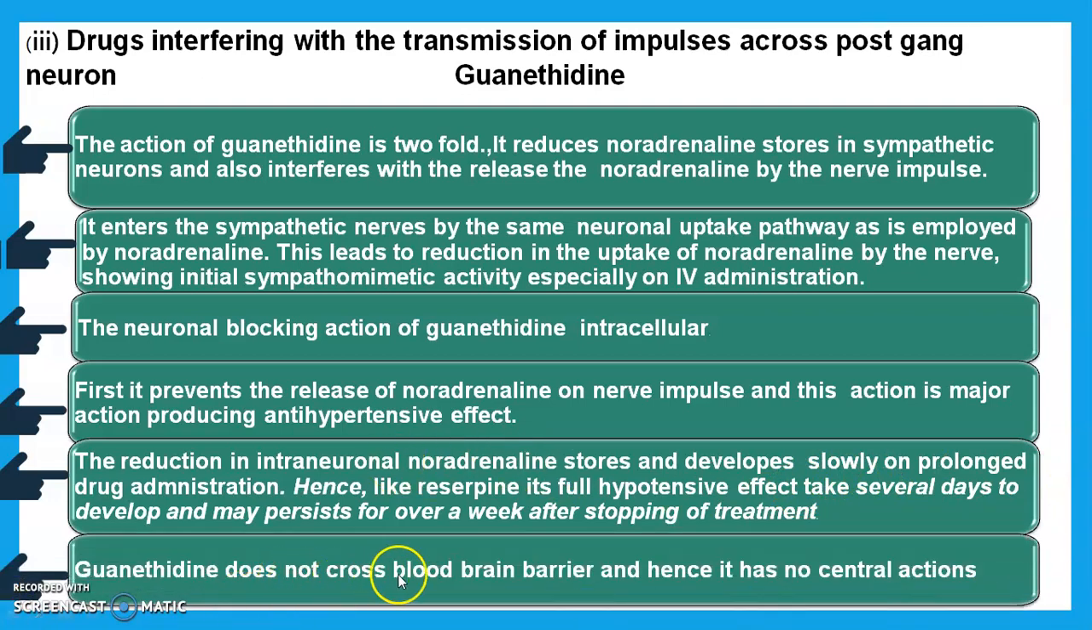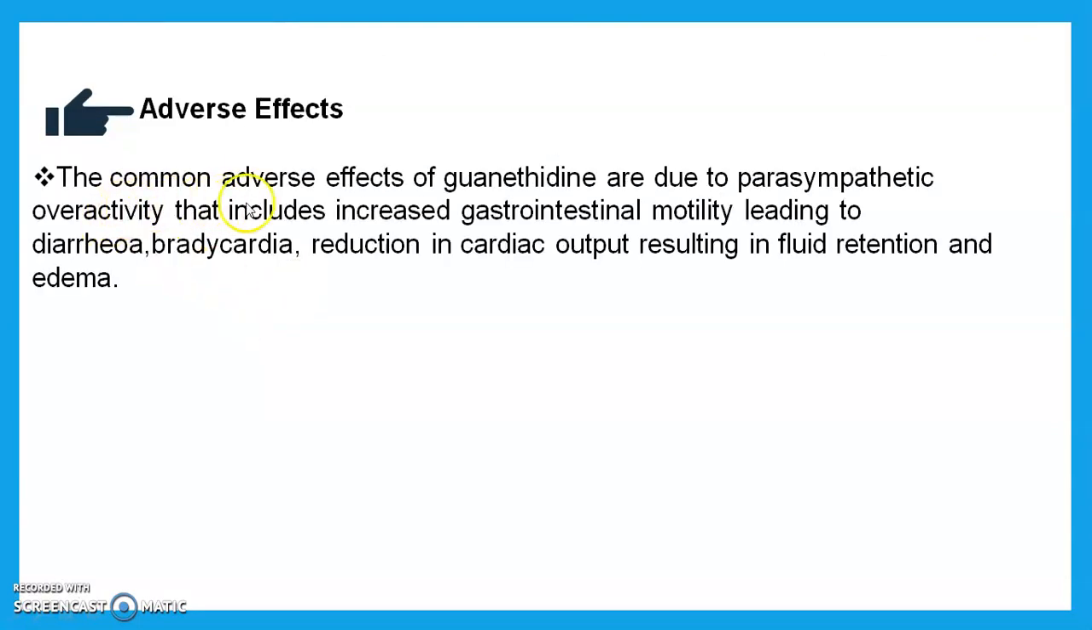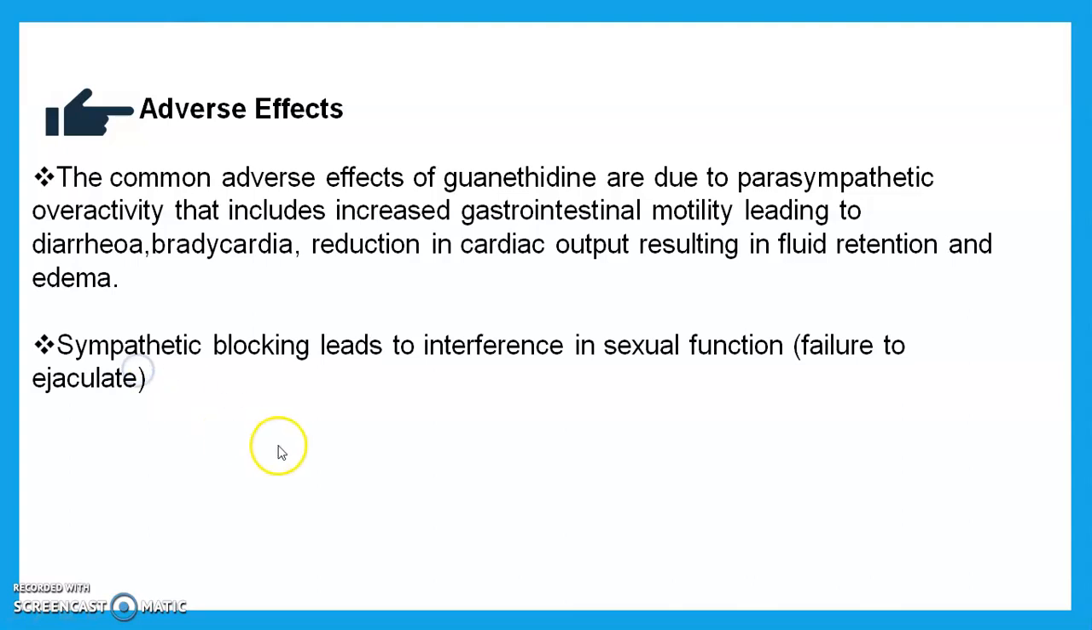Guanethidine does not cross the blood-brain barrier and hence it has no central action. Then adverse effects. The common adverse effects of guanethidine are due to parasympathetic overactivity, which include increased gastrointestinal motility leading to diarrhea, bradycardia, and reduction in cardiac output, resulting in fluid retention and edema. Guanethidine's sympathetic blocking also leads to interference in sexual function, such as failure of ejaculation.